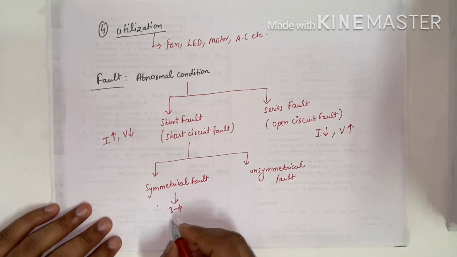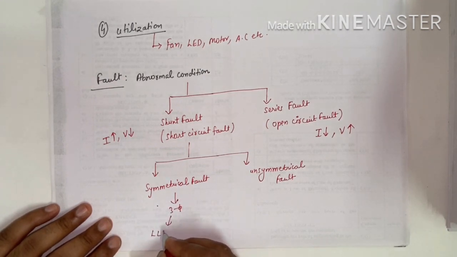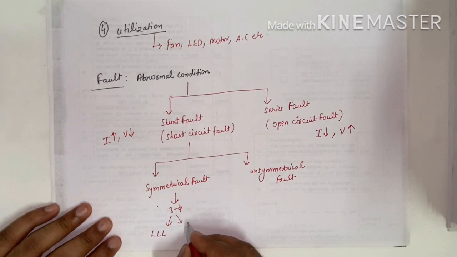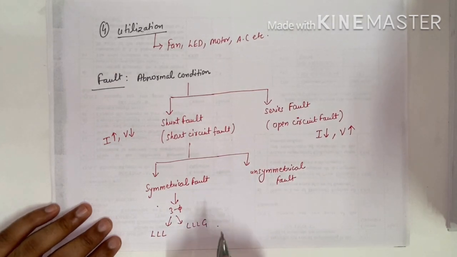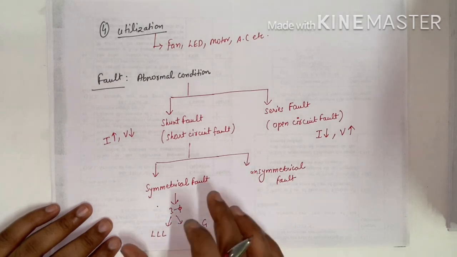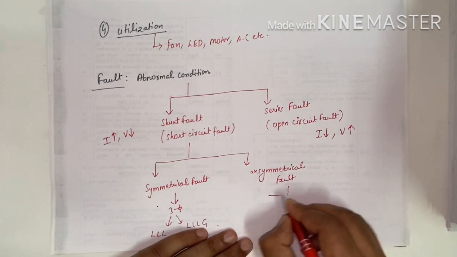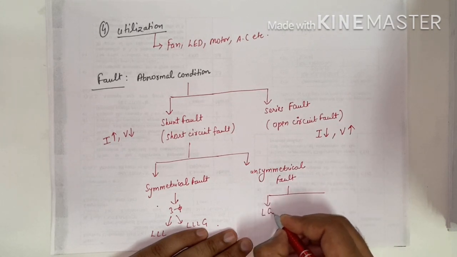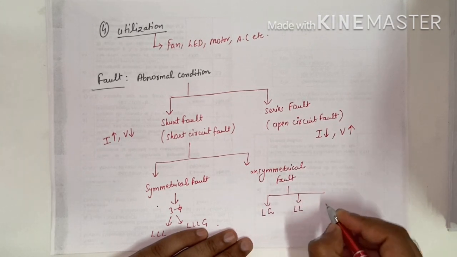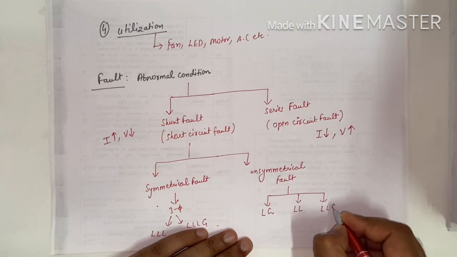Three-phase fault means triple line fault or triple line to ground fault. This comes into the category of symmetrical fault. Unsymmetrical faults mean line to ground fault, line to line fault, and double line to ground fault.